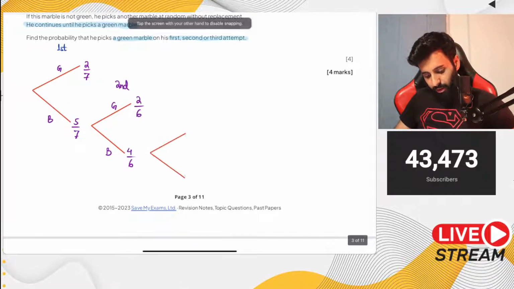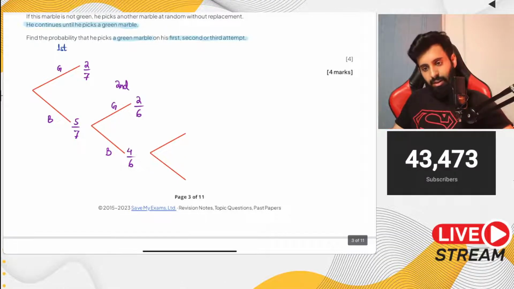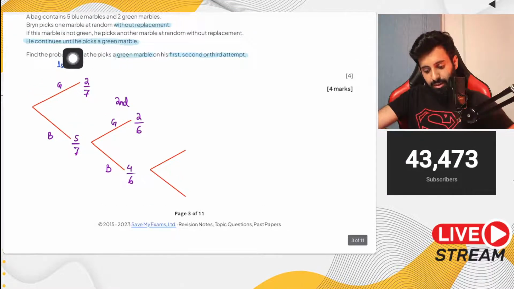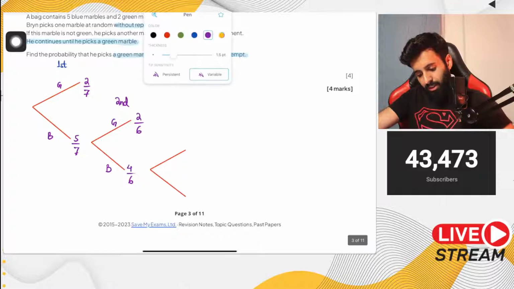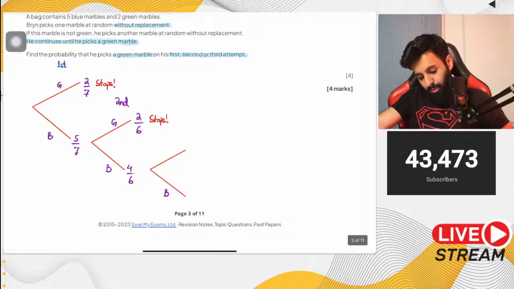In the third attempt, remember, he will only attempt it for the third time if the second is blue. Why? Because the question says so. He continues until he picks a green marble. So if he gets a green marble in the first attempt, he stops. If he gets a green marble in the second attempt, he stops. And just like that, if he gets a green marble in the third attempt, he's going to stop.